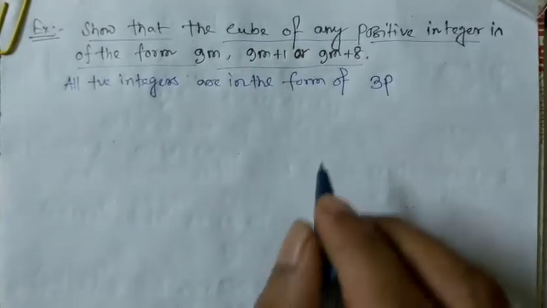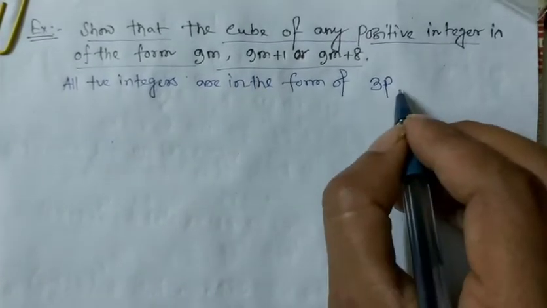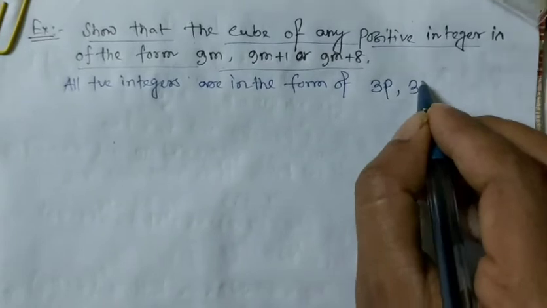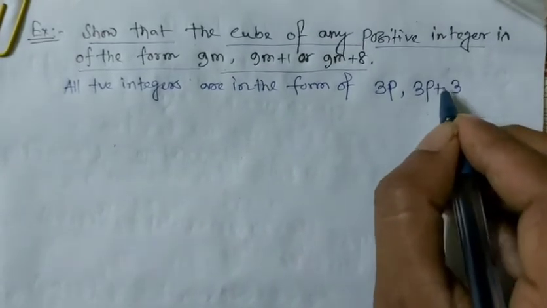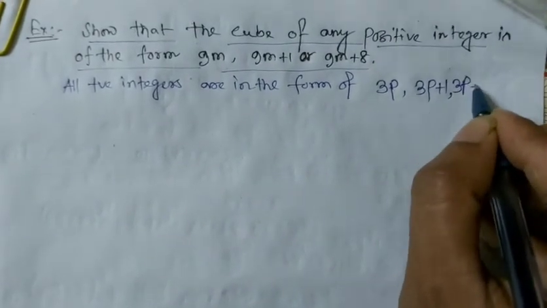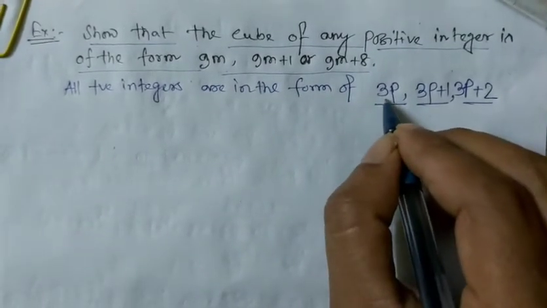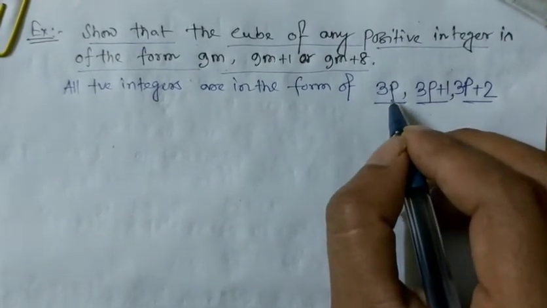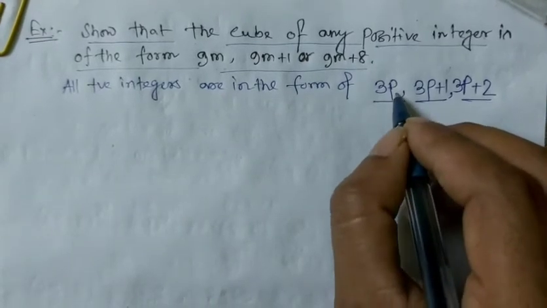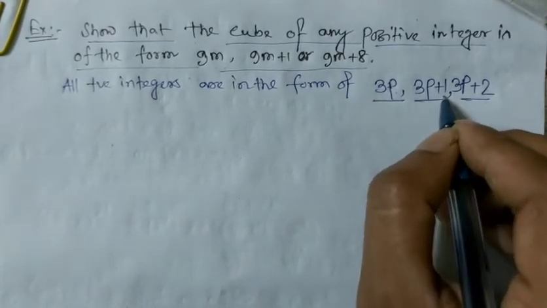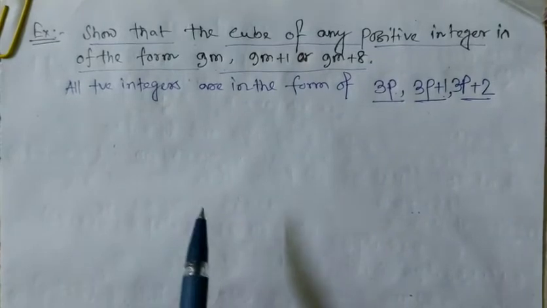Here the m is given, so we cannot write the m. Here the 3, so that means the remainder will be 0, 1 or 2. Here the 0, this one is the remainder 1, and here the remainder is 2.